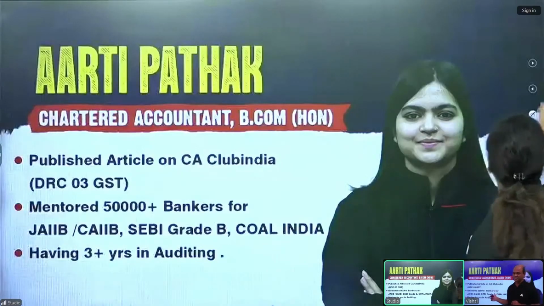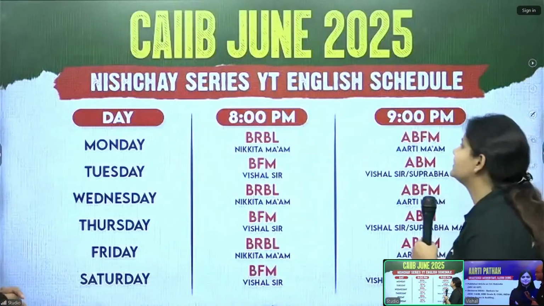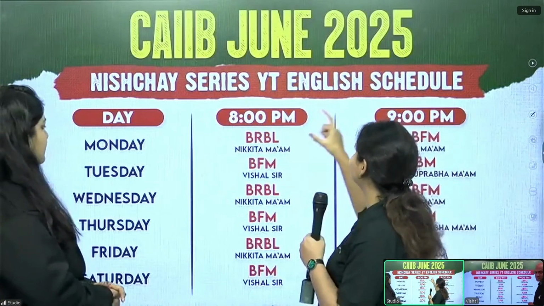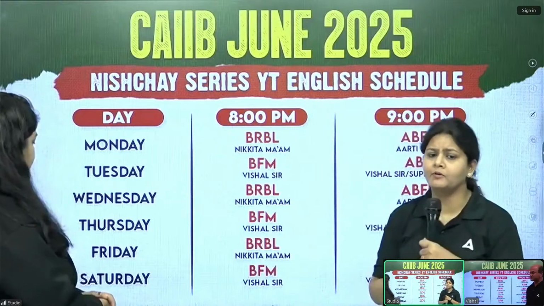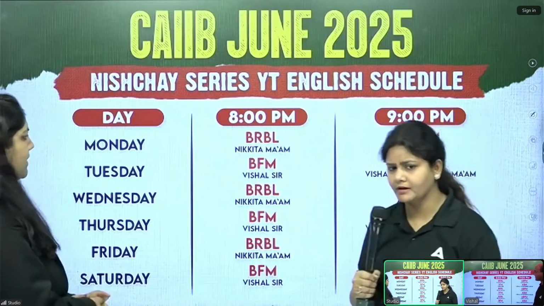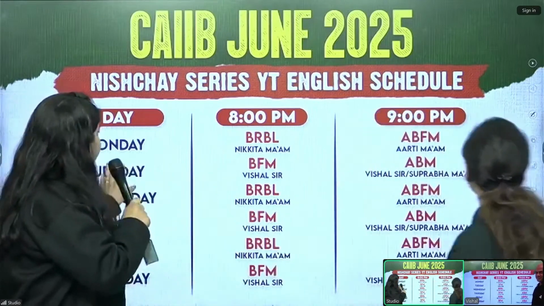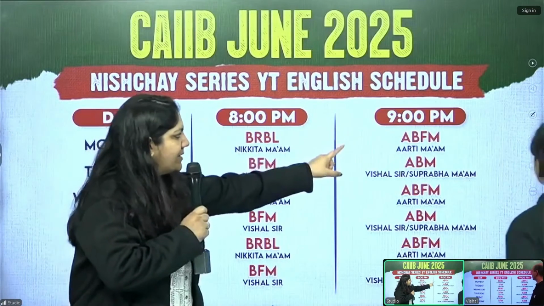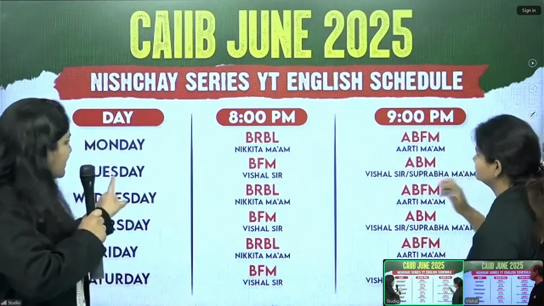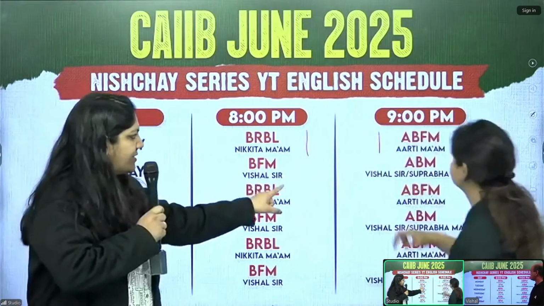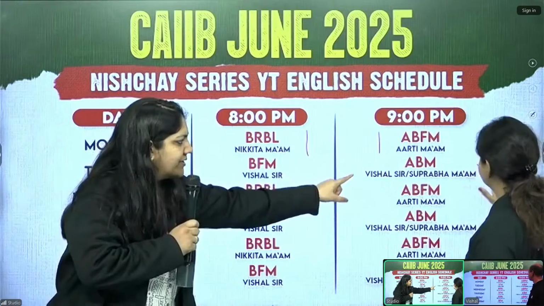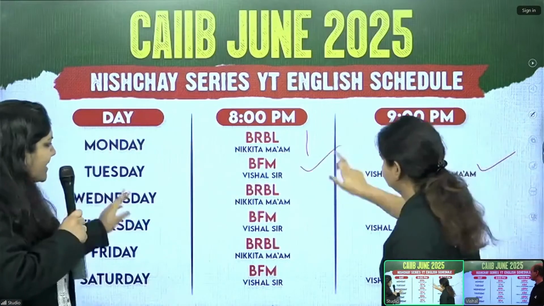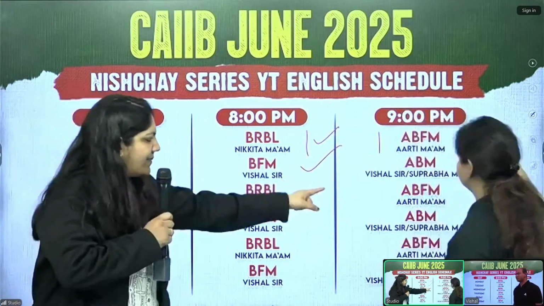So this is exactly the Nishchay series which we are going to start from tomorrow onwards. Nikita ma'am, can you explain? Exactly. You can see that from Monday onwards, 8 p.m. BRBL and 9 p.m. ABFM. Tuesday, BFM by Vishal sir and ABM by Vishal sir and Suprabha ma'am. Wednesday again, BRBL and ABFM.